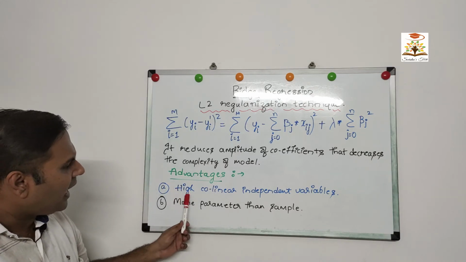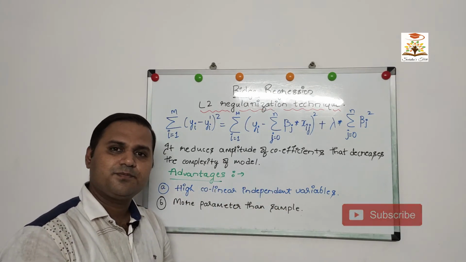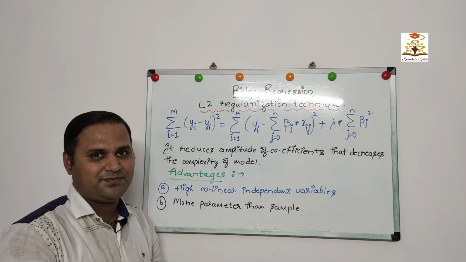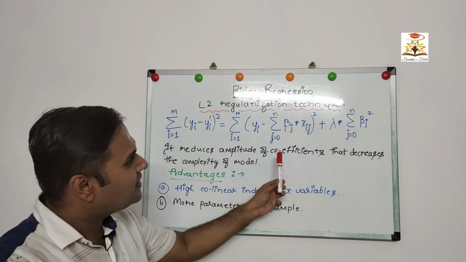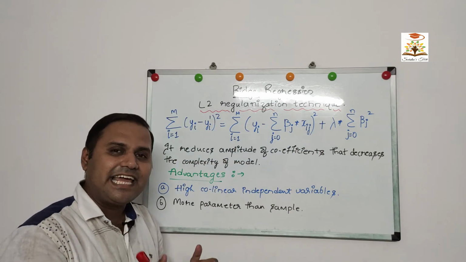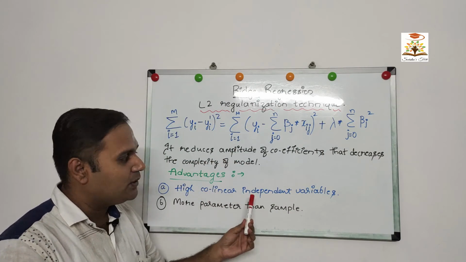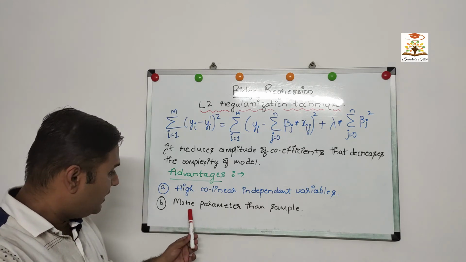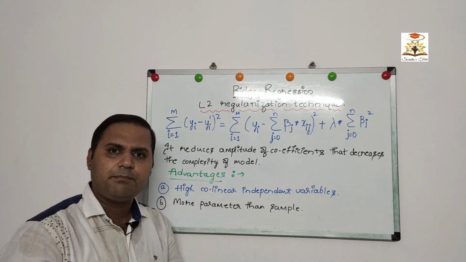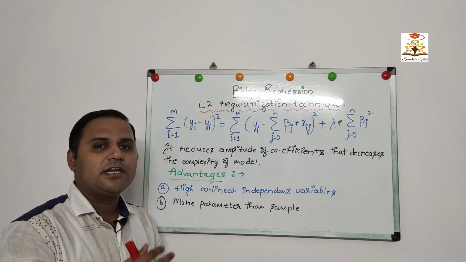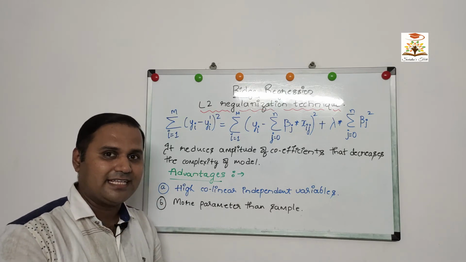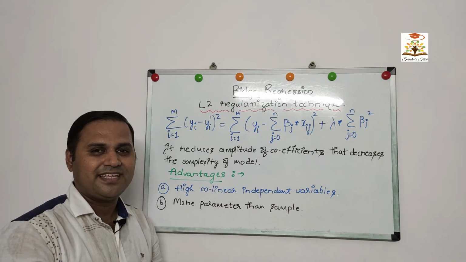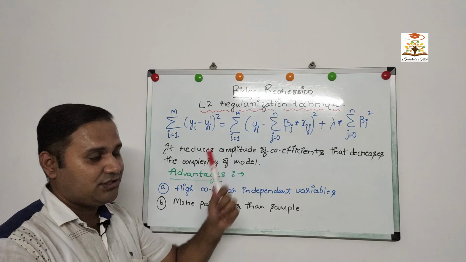If you have highly collinear independent variables, then your linear regression fails. Ridge regression with a bias component takes care of these highly collinear independent variables. Similarly, if the parameters are more than the samples, then also your linear regression model fails, whereas ridge regression comes to our rescue. These were some of the concepts on ridge regression.